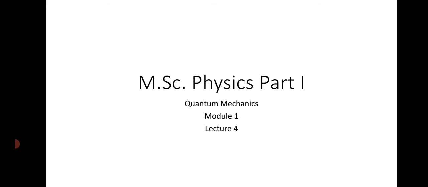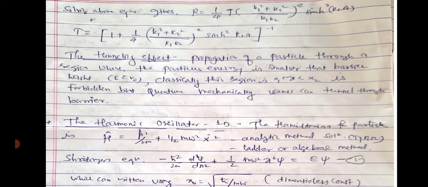In this lecture, we are going to study the next part of our course, quantum mechanics. This is the fourth lecture of the course. In the previous part, we were studying the potential barrier. For the case where energy is greater than the height of the barrier, that is E is greater than V0, we already studied that case. Now for the case E is less than V0.